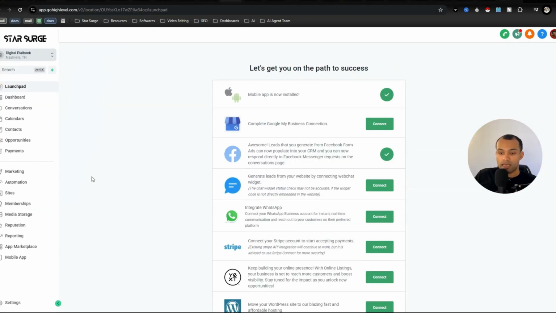But the three main areas that I'm going to be talking to today and that you guys will be using when you're on here are going to be marketing, automations, and sites. Sites is where the funnel is going to be built. Automations, that's where the sequences are going to be built. And then marketing, that's where the social planner is, where you're able to schedule out your content. Now, as far as the funnels and the automations, I give you access to all of my funnels and automations.